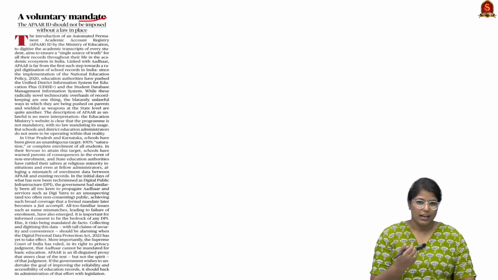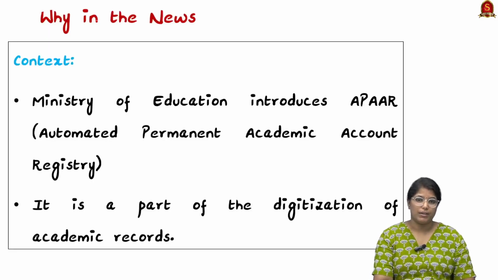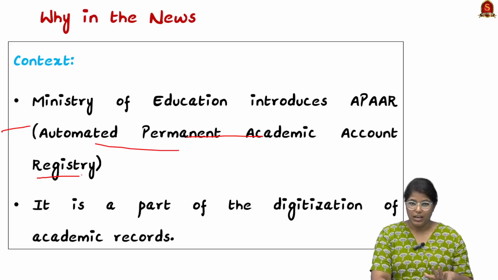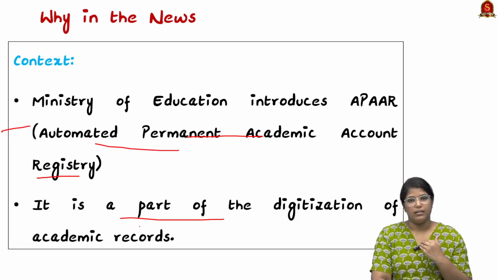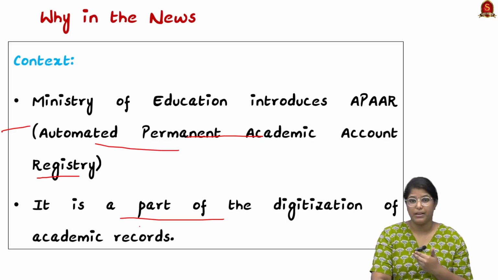Now this article has made news because recently our Ministry of Education has introduced this APAAR. It can be expanded as Automated Permanent Academic Account Registry. So it is just a registry to register all the academic performance of a student in a digital format. It is part of the digitalization of academic records. Similar to our Aadhaar, this will be a record of truth of all the academic performance of a student that has happened in their lifetime.